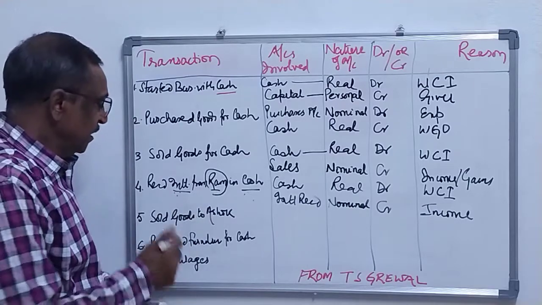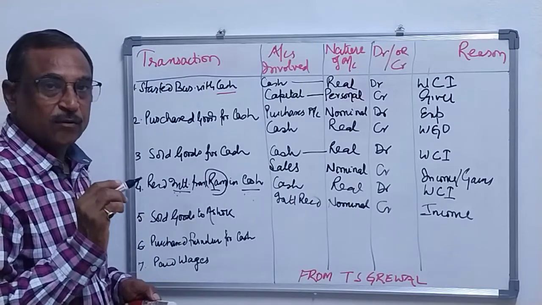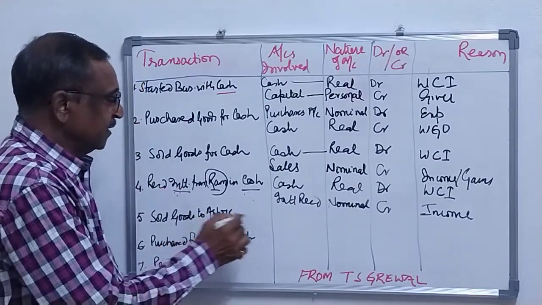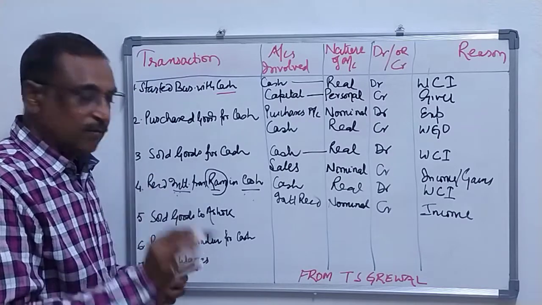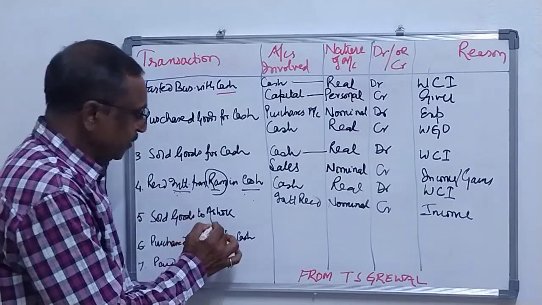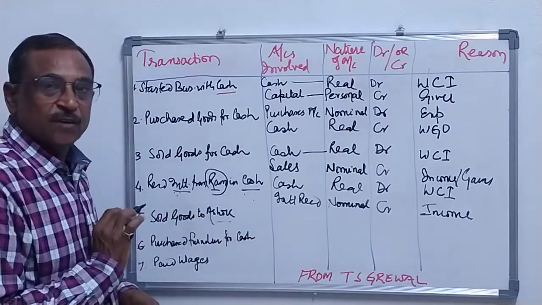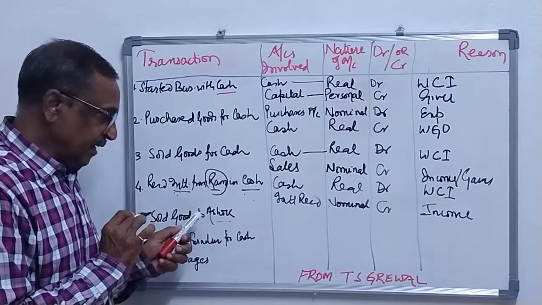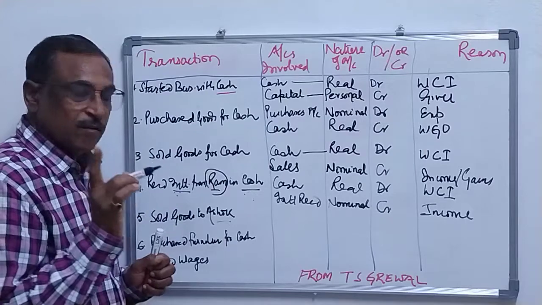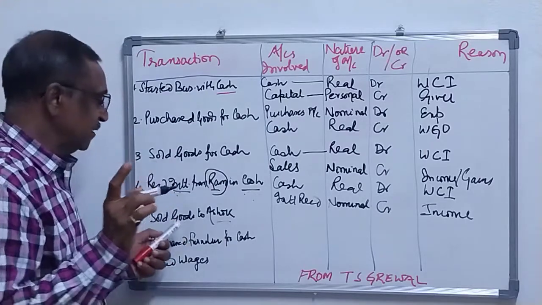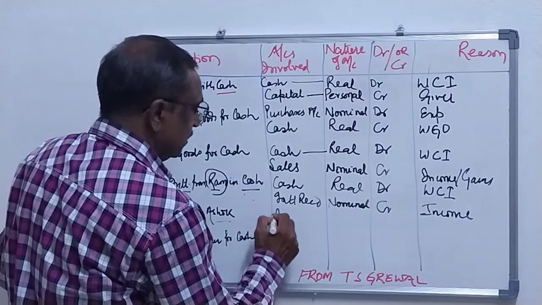Clear? Next is sold goods to Ashok. Here we have to see carefully that cash is not written. Cash is not involved in the transaction because the name of the person to whom goods are being sold is given, so it is your credit sales. The two accounts involved are Ashok and sales.